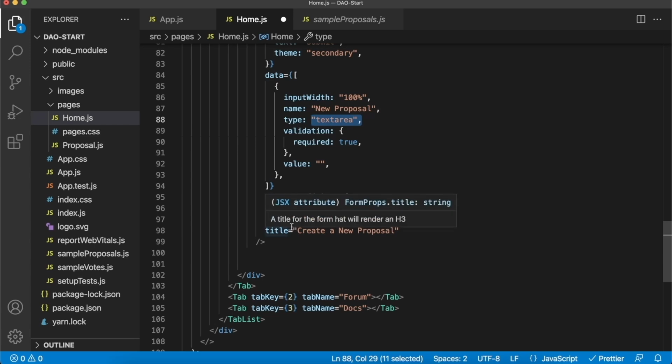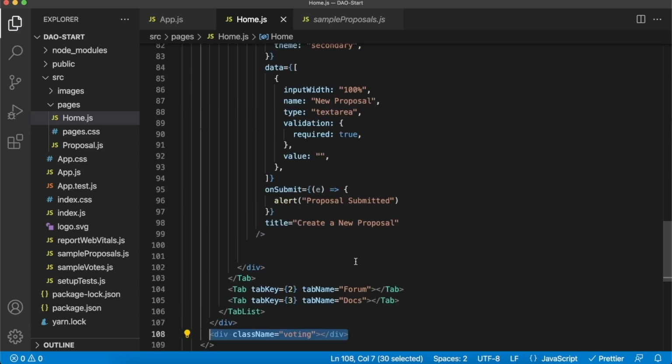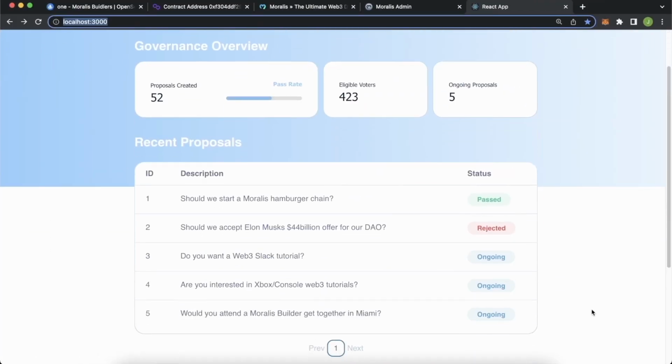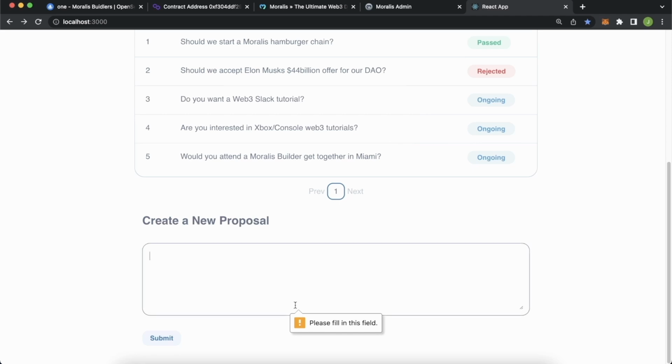And one last thing, if you'd like to make the page look a little neater, I added this little div over here at the bottom called voting. It just adds a cross section where the gradient changes to white, and I think it makes the page look a little nicer. So this div over here isn't mandatory. So we can go ahead and save the page and go back to our app. And so you see that cross section over here. And now when we scroll to the bottom, we have this create new proposal over here, which when we try and submit, it says, please fill in this field. So we can't submit an empty proposal. Then we can say yes or no, and then submit that.